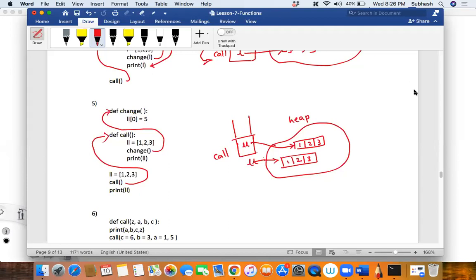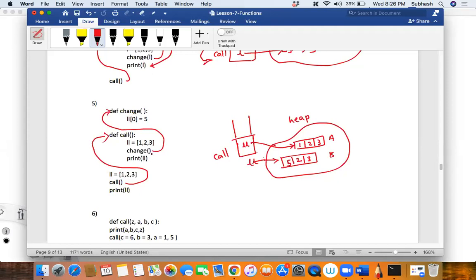We have done such kind of problems earlier also, right? When you don't have any reference created, it is taking the global one. So LL of 0 is getting changed. Which one is getting changed, A or B? B is getting changed, so LL of 0 will now become 5.